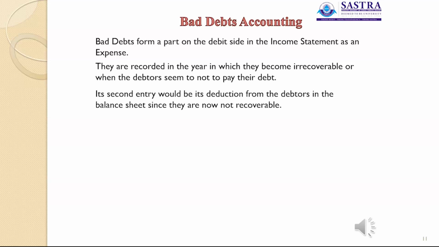Its second entry would be its deduction from the debtors in the balance sheet, since they are now not recoverable, and hence the current assets would decrease, receiving lesser cash.